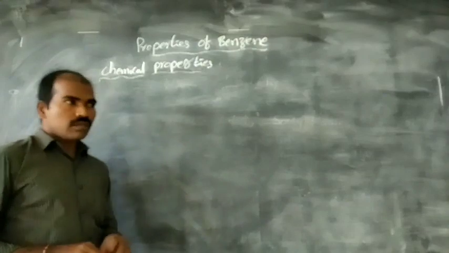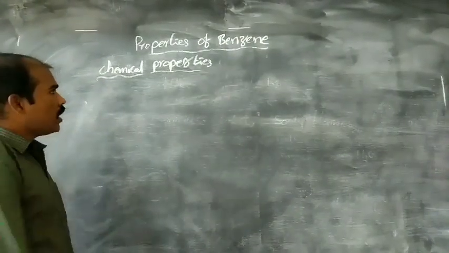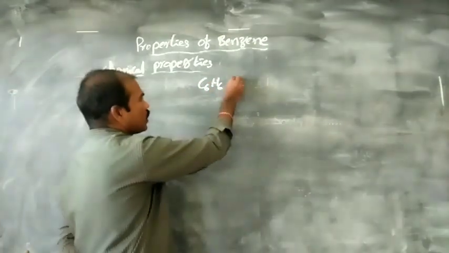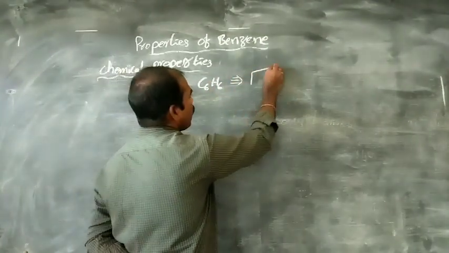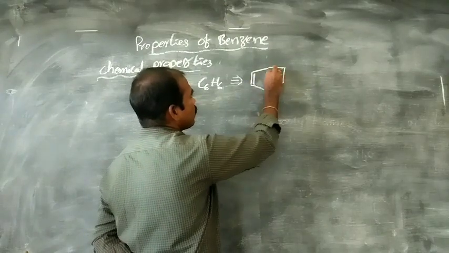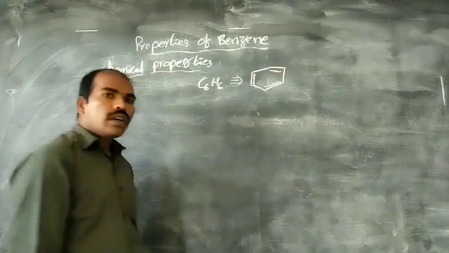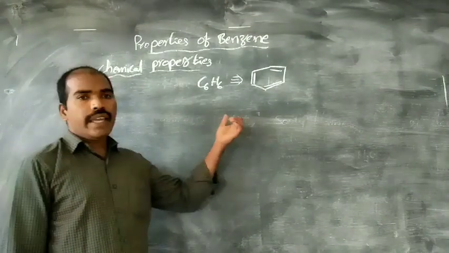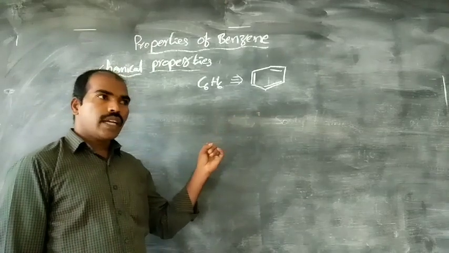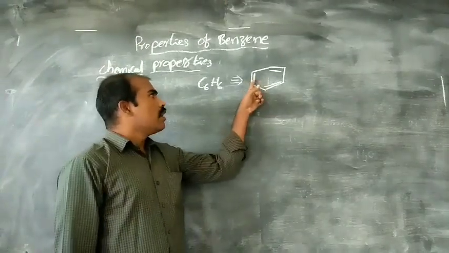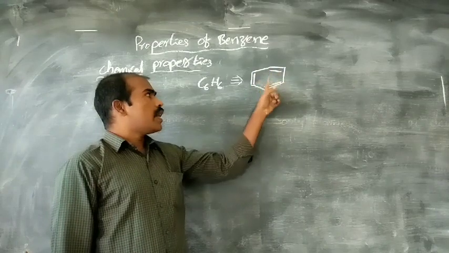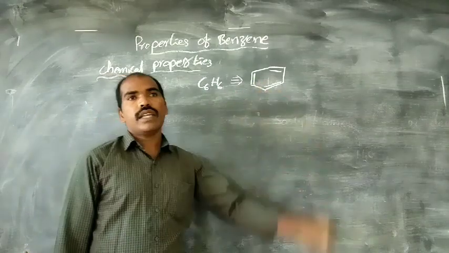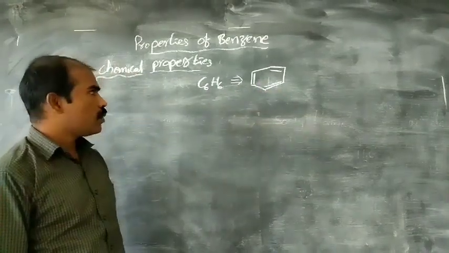We know that the molecular formula of benzene is C6H6, and its structure is a 6-membered cyclic compound with alternating double bonds. Benzene has a high degree of unsaturation. Degree of unsaturation is the number of pi bonds present in a compound. Benzene contains 3 pi bonds, that's why it is a highly unsaturated compound.